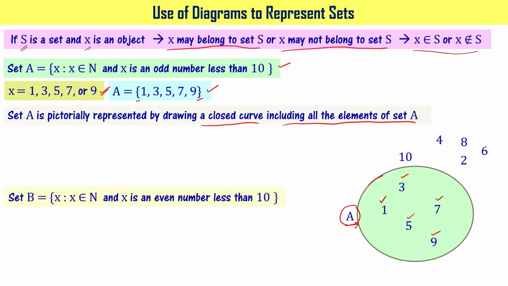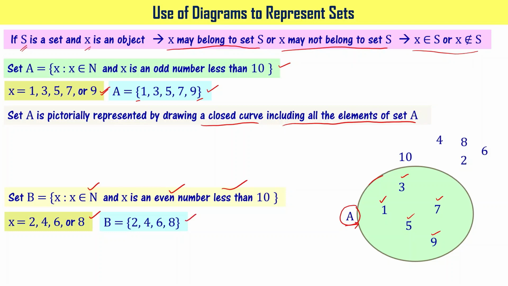Let's define set B, that is x belongs to N and x is an even number less than 10. It means x has to be a natural number, an even number, and less than 10, right? So you will have x equal to 2, 4, 6 or 8, right? These numbers satisfy all the requirements. They are natural numbers, they are even numbers and they are less than 10, right? So let me write B equal to {2, 4, 6, 8} as the set in roster form.